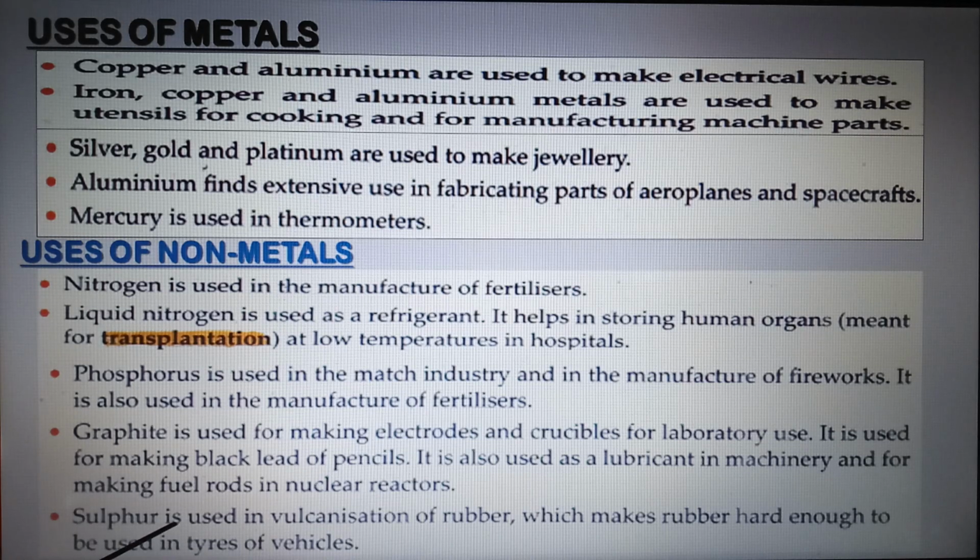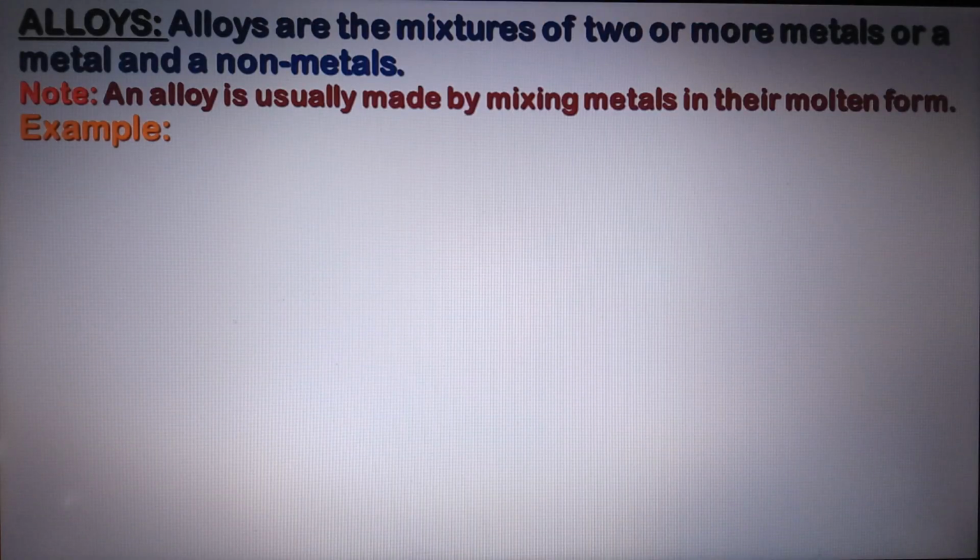The last, sulfur, is used in the vulcanization of rubber, which makes rubber hard enough to be used in tires of vehicles, because if you take pure rubber, it will wear and tear in a few kilometers, but addition of sulfur makes it hard and even flexible, and does not allow it to wear and tear at a faster rate. Let us go with what we mean by alloy.